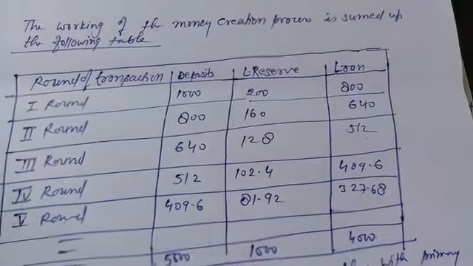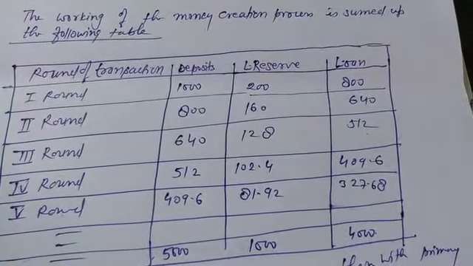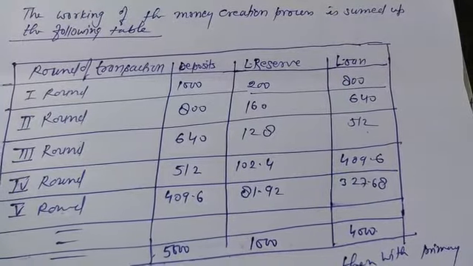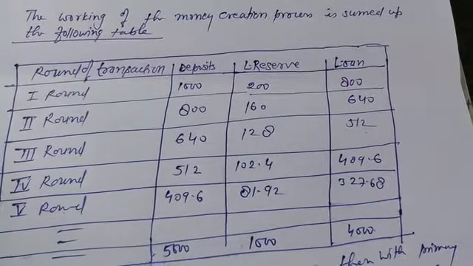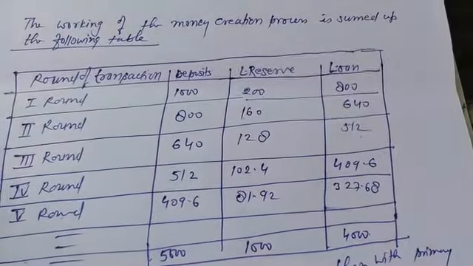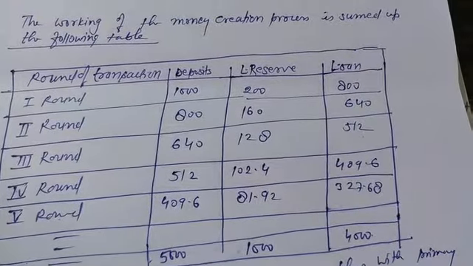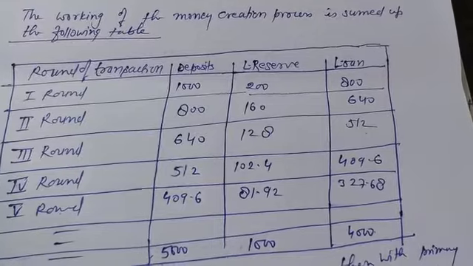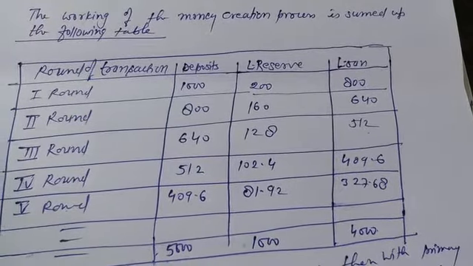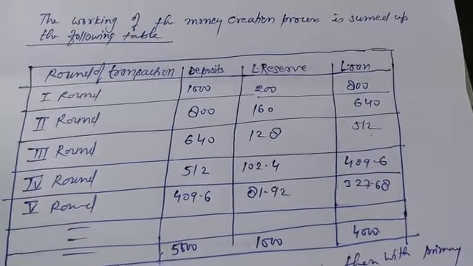Now 20% of 800 will be kept by the commercial bank with it, and 640 rupees will be given as a loan. And in the third round, 640 will be deposited in the bank again, and 20% of it,